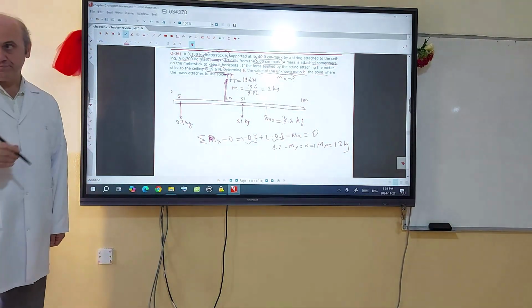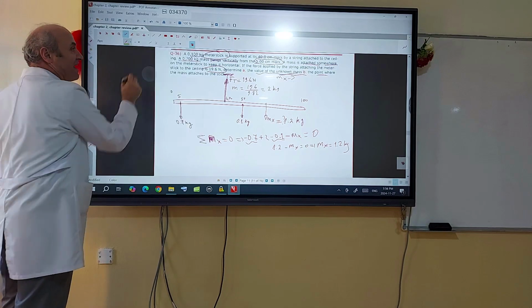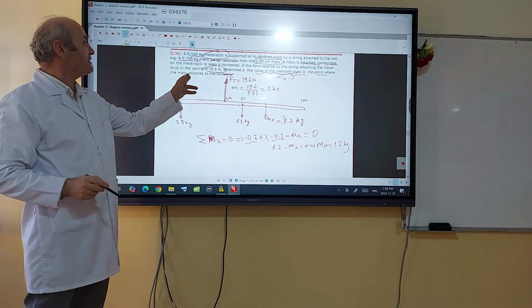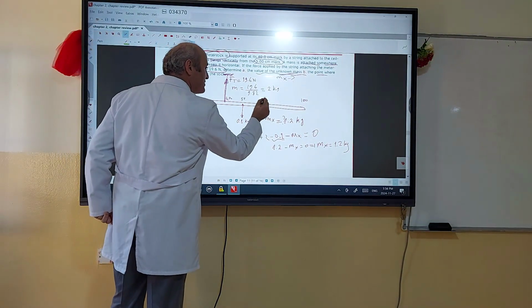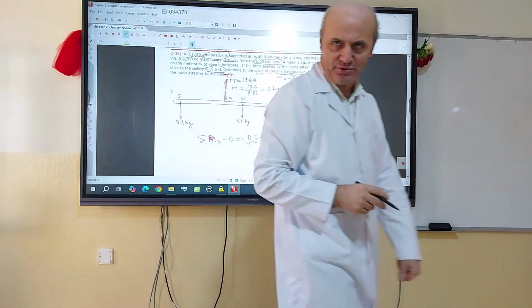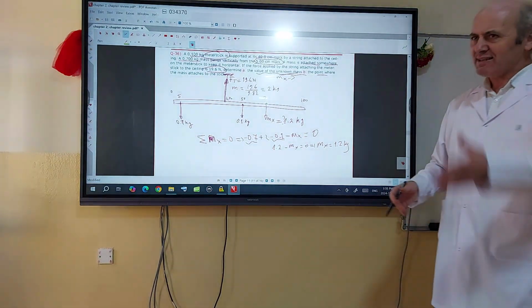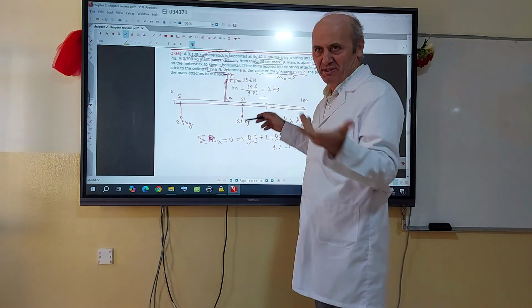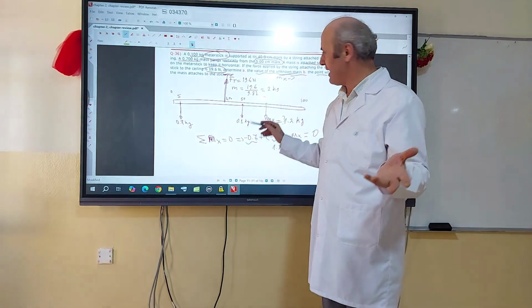Now part B. Part B says: find the point where the mass attached to the string should be suspended. From how many centimeters are you going to suspend this mass? Say that this is x centimeters. I don't know the number, I will find it with mathematics. Every unknown, we say x.